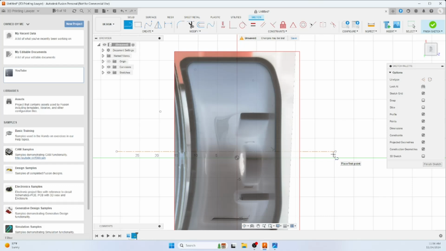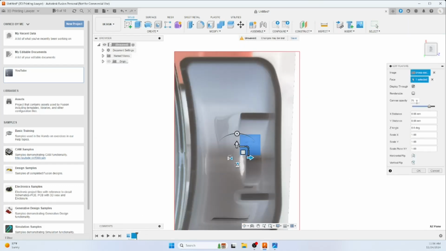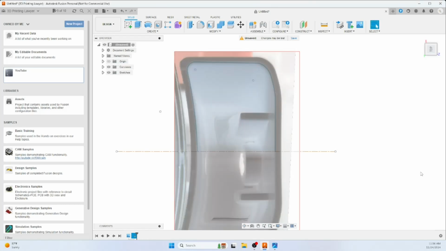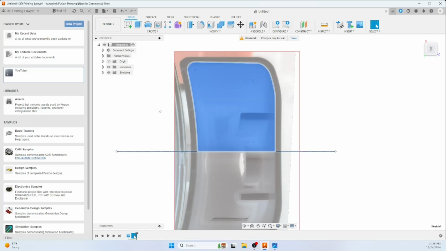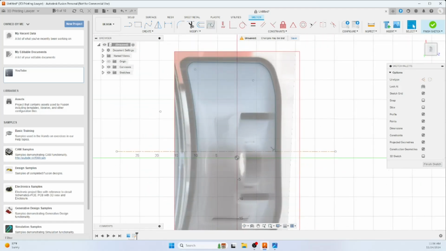Right, so the sketch is kind of getting in the way now, so I'm going to go ahead and change the opacity to 50 again. Go back in my sketch. We'll select our sketch.